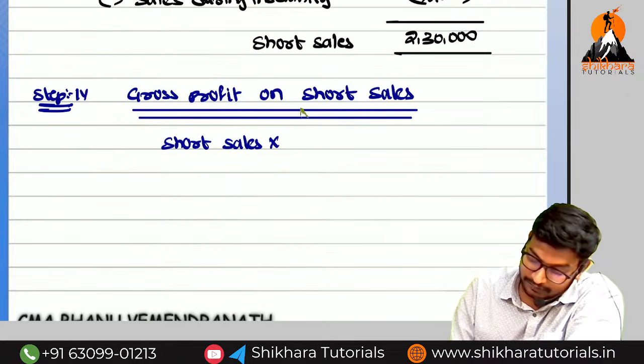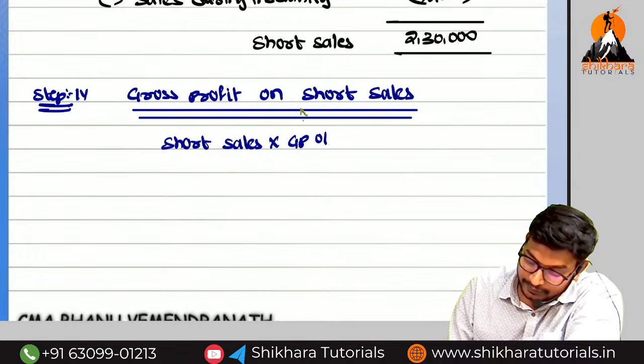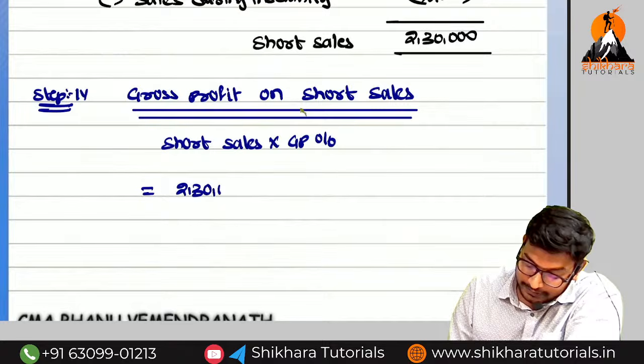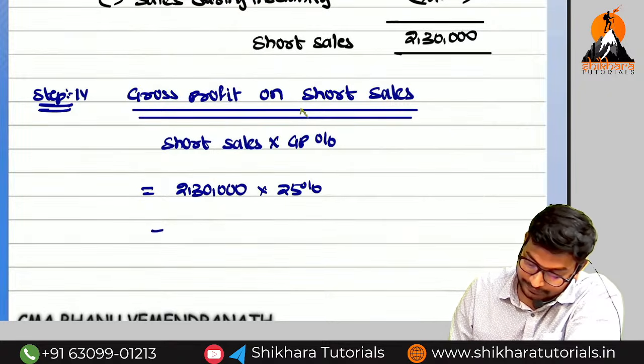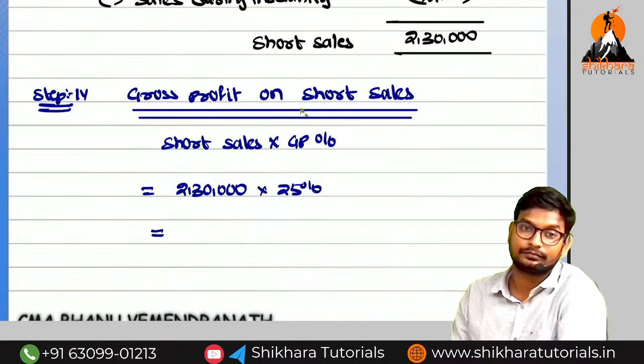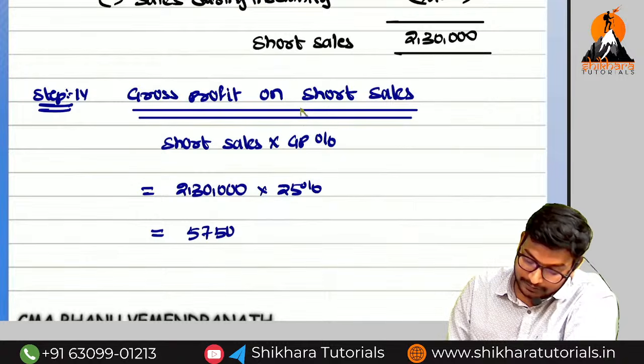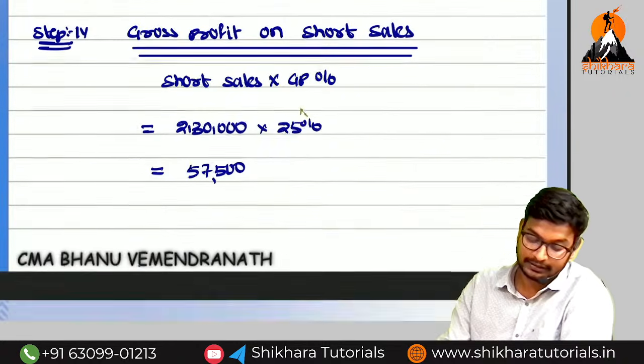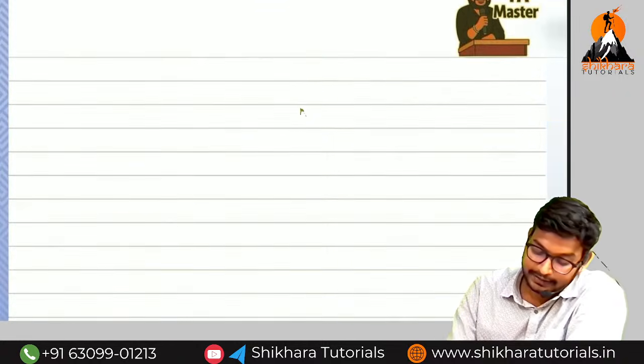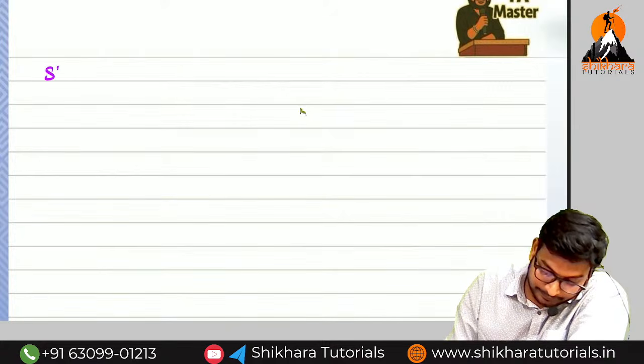Into which percentage? Gross profit percentage. What is the amount of short sales? 2,30,000 into 25%, 57,500. Okay, guys.